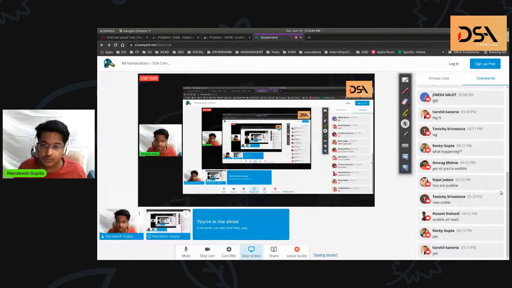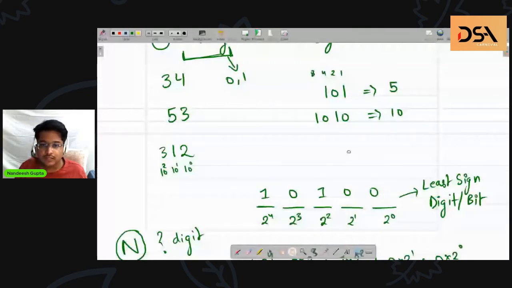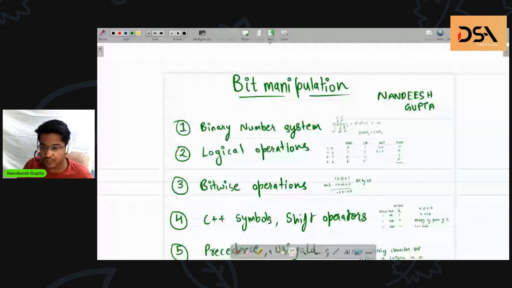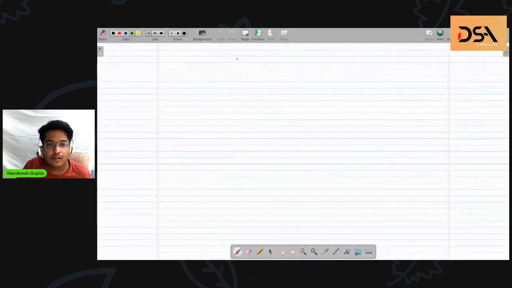I'll just move on to the next thing. So this is a number system. I hope you all got the point for this. Let's move on to the next thing, which is logical operations.